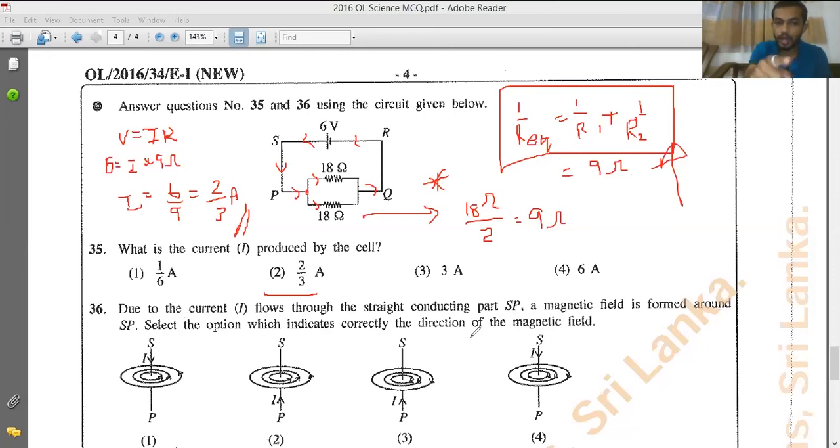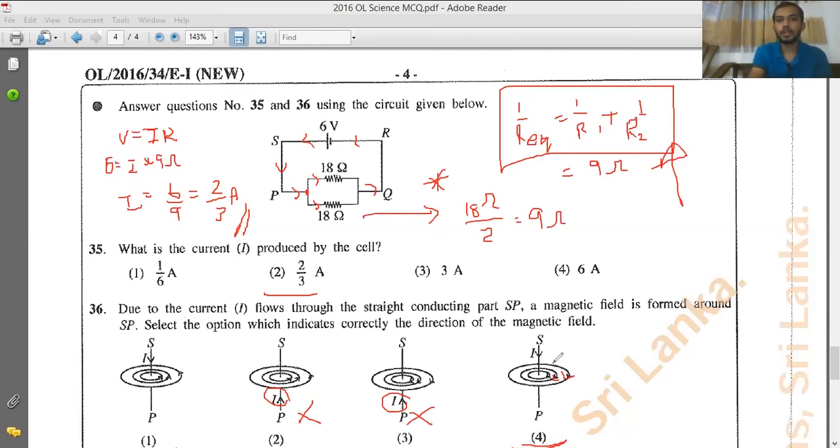So here the current is moving from S to P. So select the answers where current moves from S to P. The second answer is wrong. The third answer also is wrong. So you get the first one and the fourth one. And see, S to P means downwards. Downward direction means the magnetic field should be clockwise. That answer will be the fourth answer, because here the arrows are marked as clockwise. So the first one will be wrong. Fourth one is the answer.